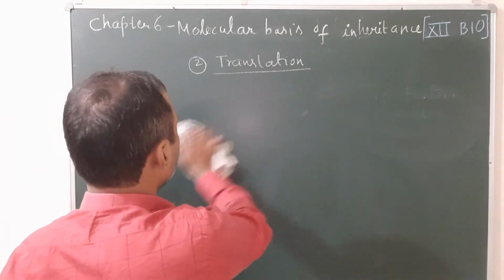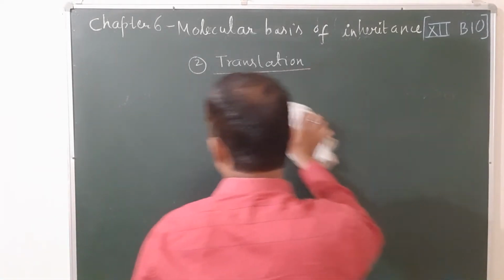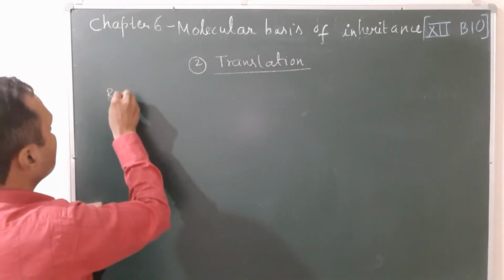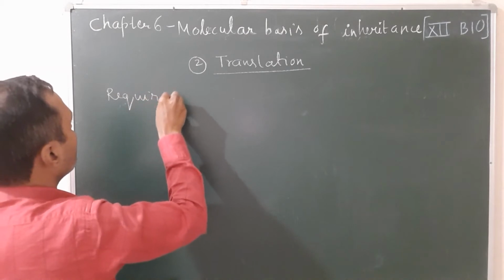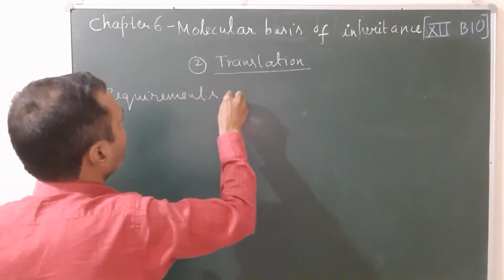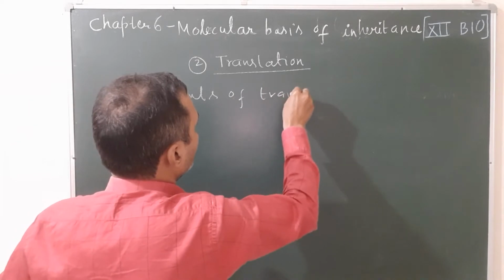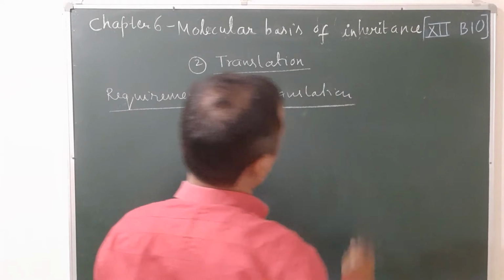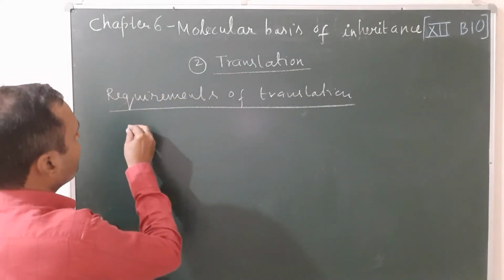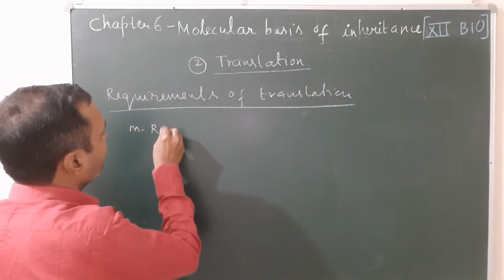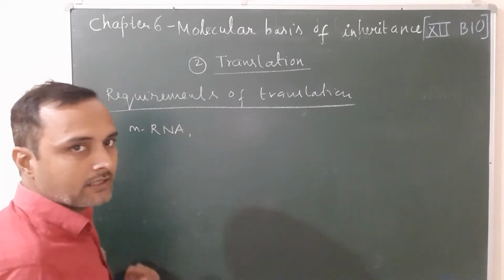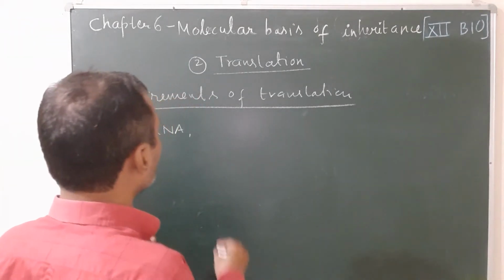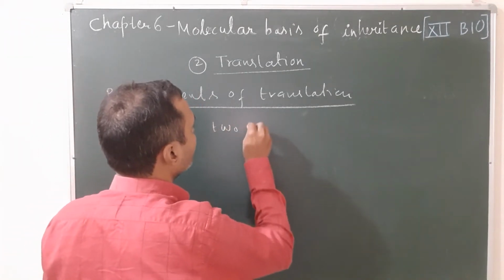Okay. So before the steps, you have to know the requirements of translation. So what things are required for translation? The first one, it requires mRNA, that is synthesized in the first step of protein synthesis, that is transcription. mRNA is required, and 2 subunits of ribosomes.